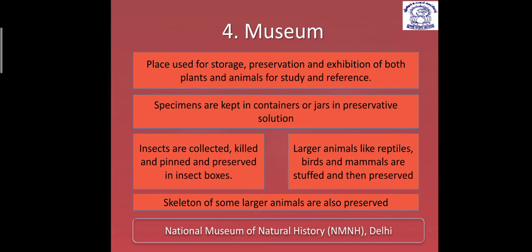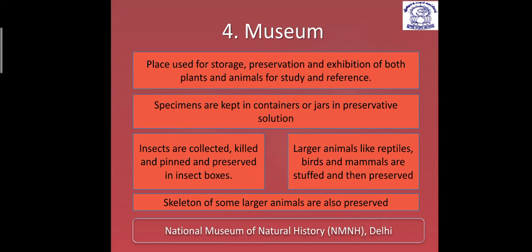Next to the zoological park, we will study a fourth strategy, and it is a preservation strategy, and it is the museum. Now you know that a museum is a preservation strategy, so obviously non-living things are kept here, and it is a place used for storage, preservation, and exhibition of both plants and animals. Remember, both plant and animal specimens for study and reference are stored, preserved, and exhibited here.